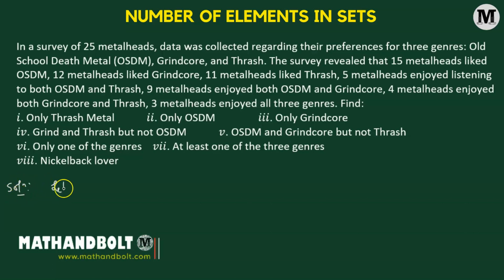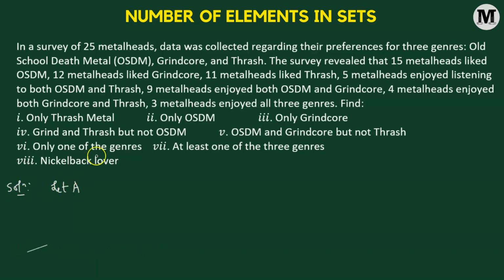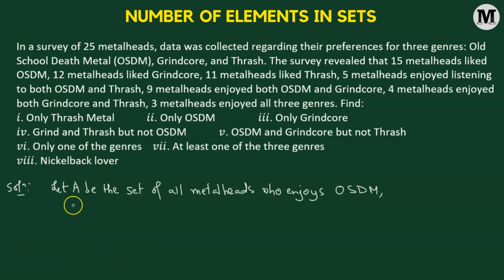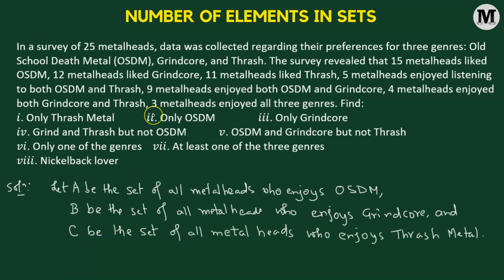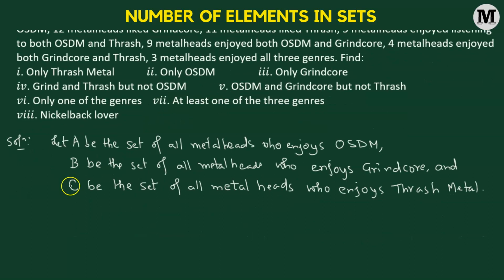Okay, so let's first begin by naming the sets. Let A represent the set of all metalheads who listen to old school death metal. Then B be the set of all the metalheads who enjoy grindcore. And C be finally the set of all metalheads who enjoy thrash metal. So now we will note down the information that's given in the problem.